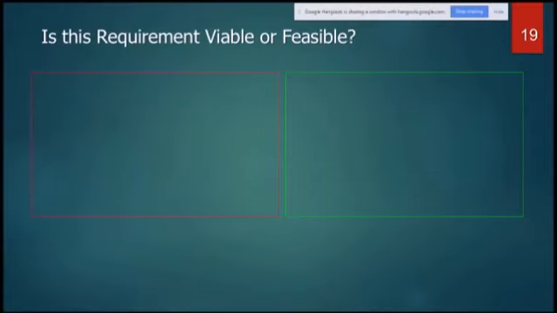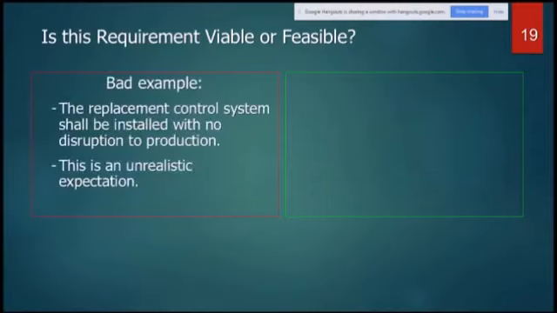Now viability or feasibility, let's look at this example. If we say the replacement control system shall be installed with no disruption to production, can we really have it? We are replacing the control system. Will there be no disruption at all in the production?